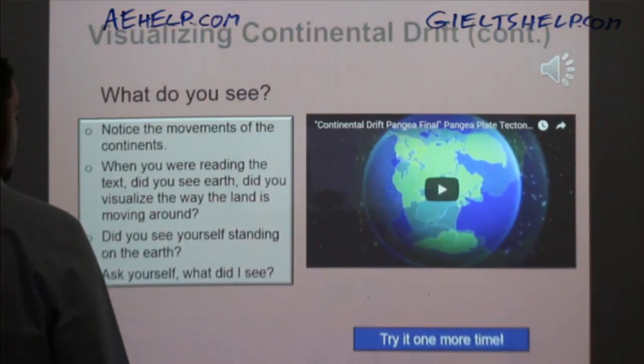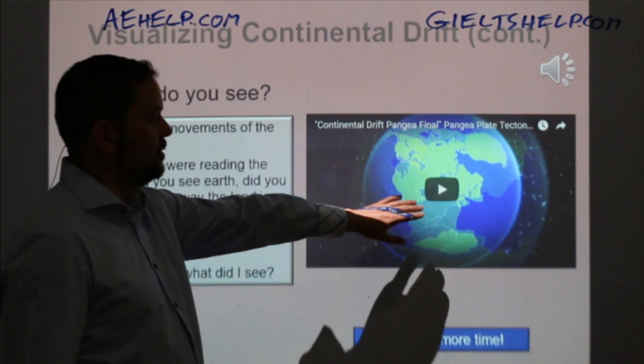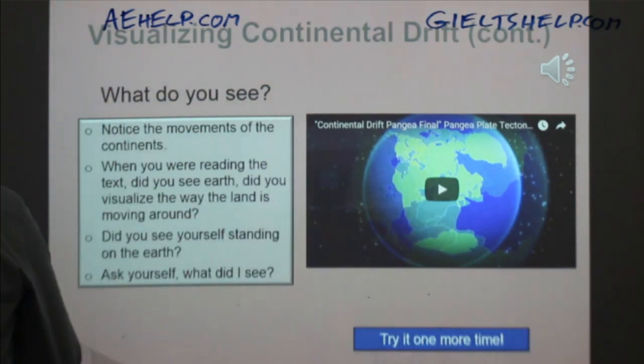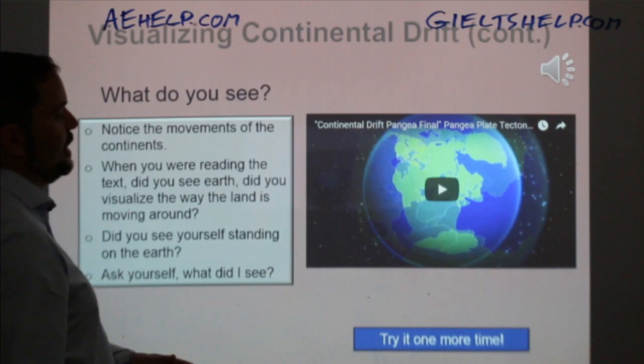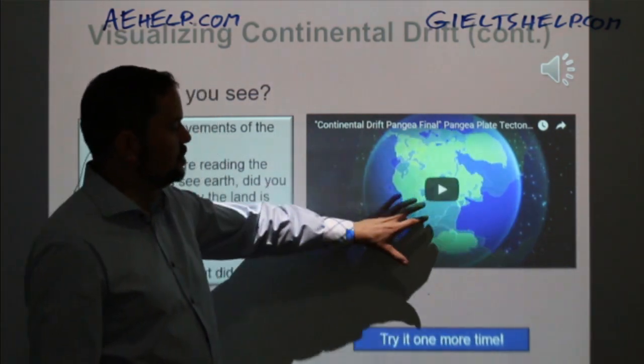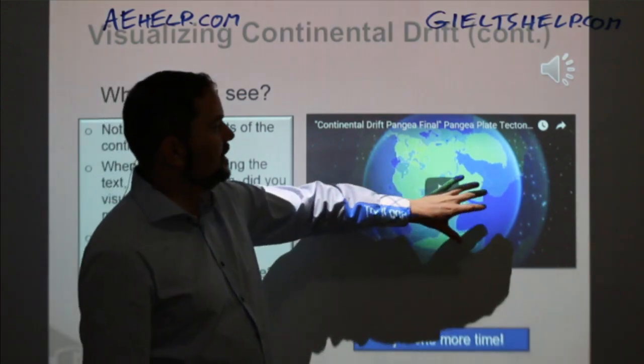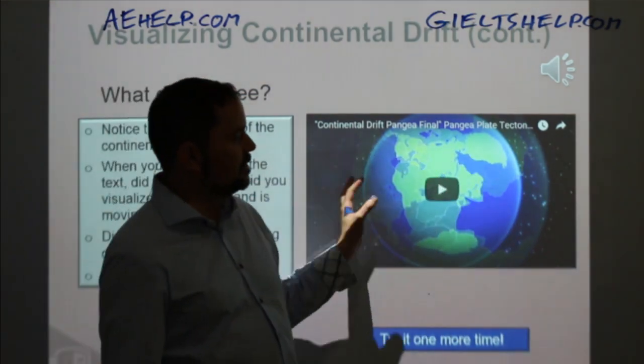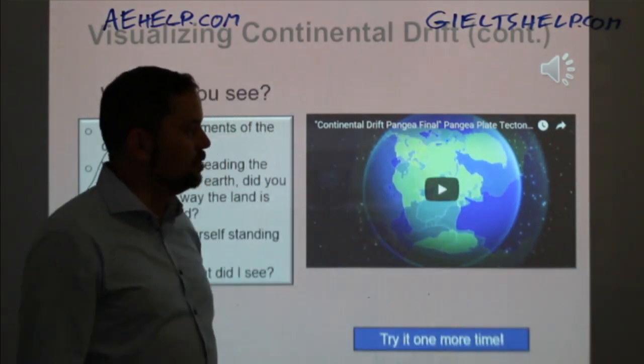Now in your full course, this is a video, as you can see, and I don't know if I can play it here. I'll give it a try. I don't think it'll play out of my PowerPoint slide here, but anyway, this is a video, and the video shows you this beautiful supercontinent Pangaea, and then it shows you how it splits apart, and how it will look in the future as well.